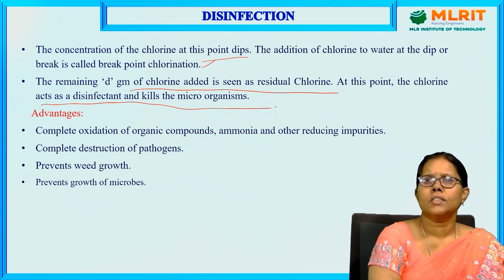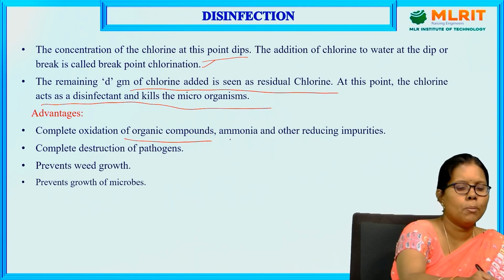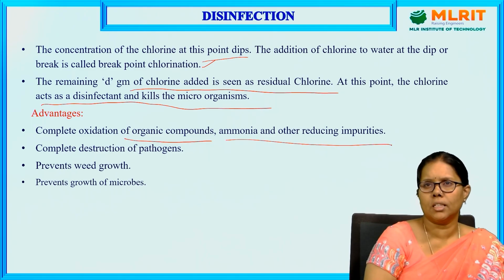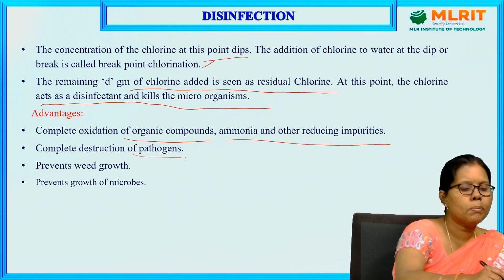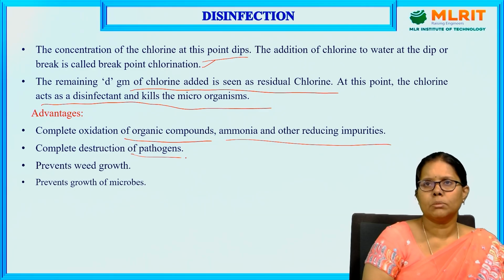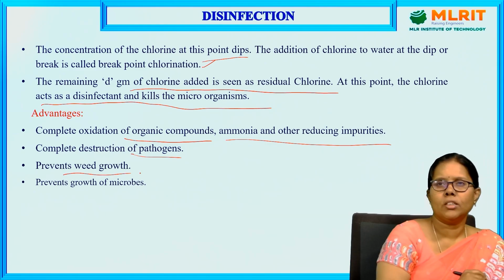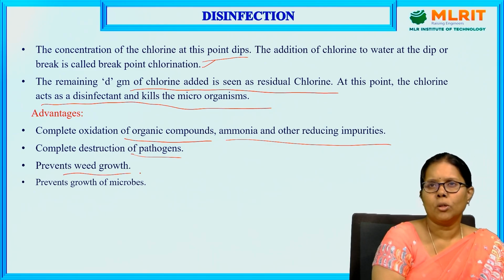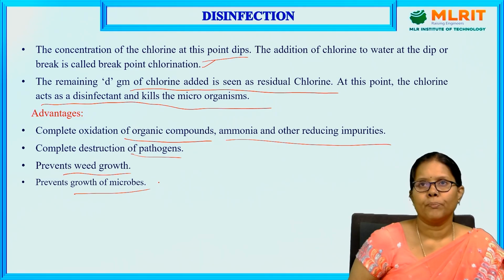What are the advantages of this chlorination method? Complete oxidation of organic compounds, ammonia and other reducing impurities is done in the first step itself. In the first two steps, complete destruction of pathogens is done by adding d grams of chlorine, which kills the pathogenic bacteria. It also prevents weed growth. Further growth of weeds within the water bodies is prevented. Growth of microbes is also prevented.